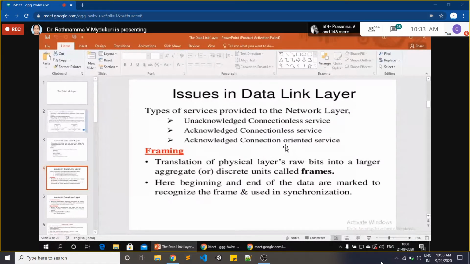And coming to the first one, unacknowledged connectionless service. Sometimes the situation may be like this. The best example is when you post a letter to your friends or relatives. But nowadays we are not using this mechanism. We are using the last two types of services, either calling your friends or sending messages and mails. But in olden days we had a postal system.